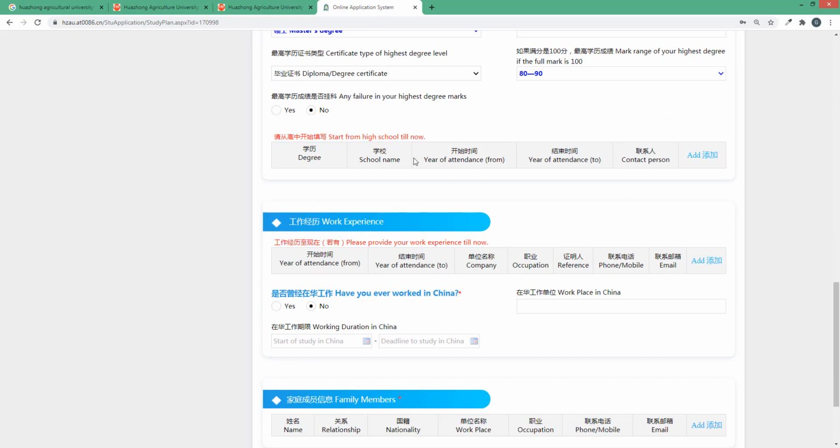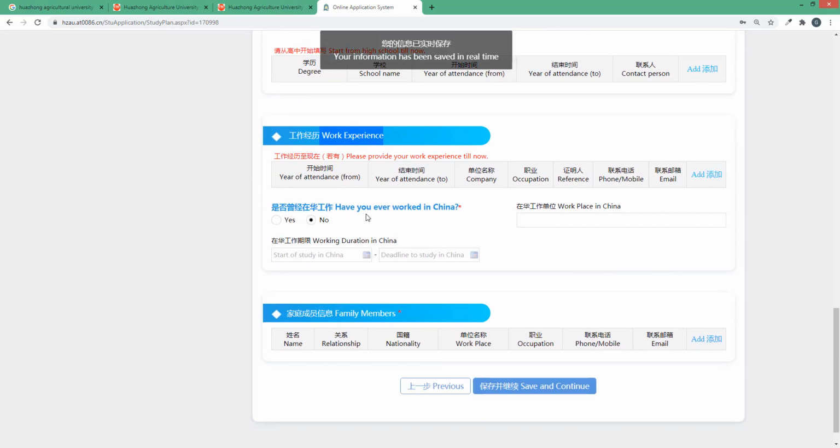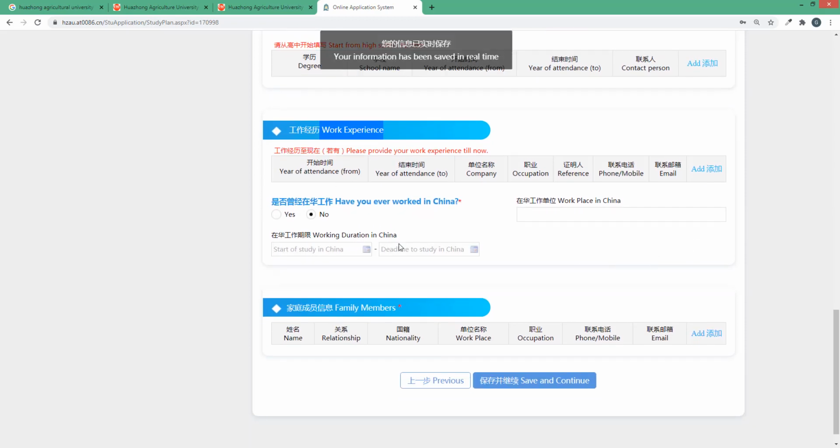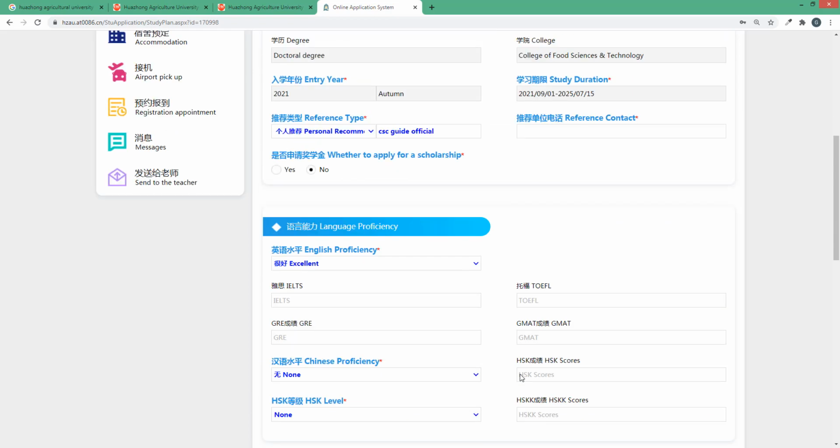Start from high school, click here to add, and add your information according to your high school. Work experience, if you have any, put it here. Have you ever worked in China? No. If yes, then put the details. For family members, you must give the details of at least one family member here. Then click on save and continue.